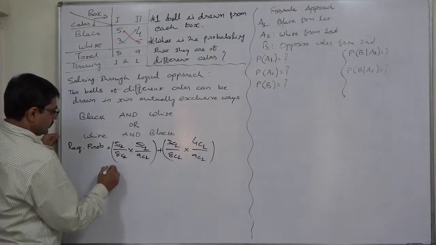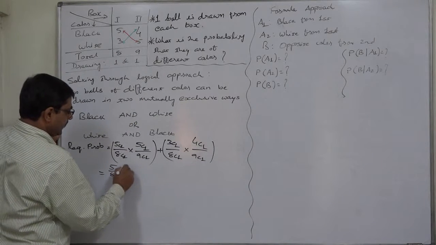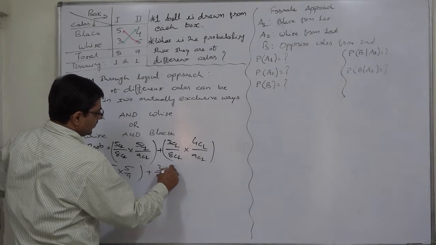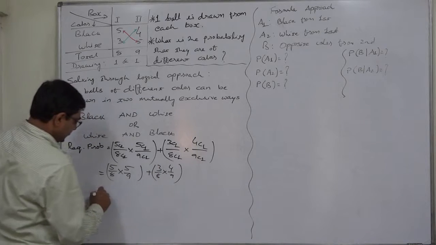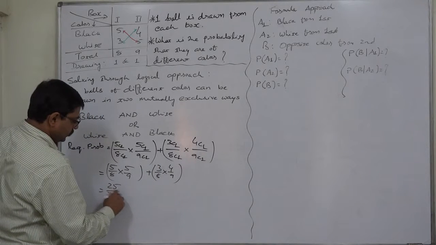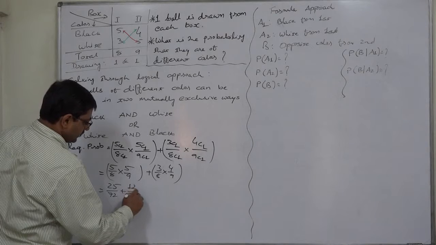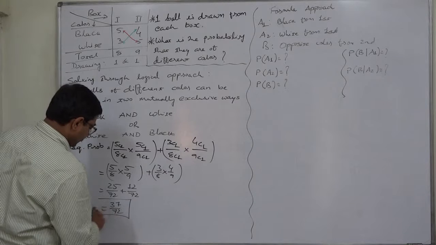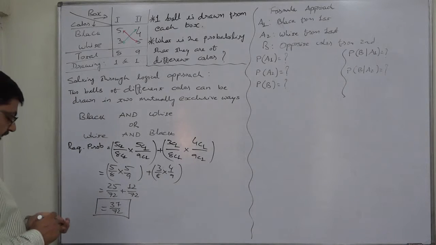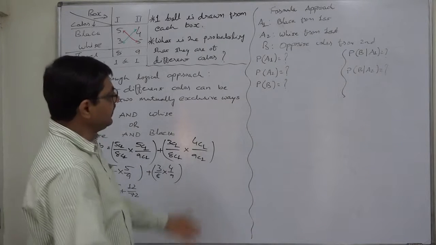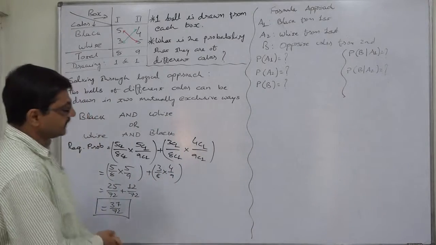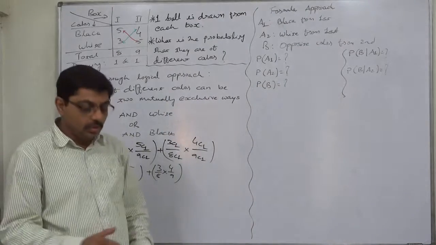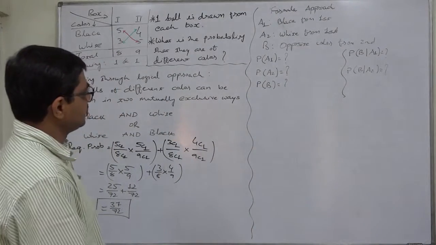Just simplification: 5 by 8 into 5 by 9 plus 3 by 8 into 4 by 9. That is 25 by 72 plus 12 by 72, that is 37 by 72. Now let us solve this problem through formula, assigning the various signs to probability. We will observe that this one is a longer process.